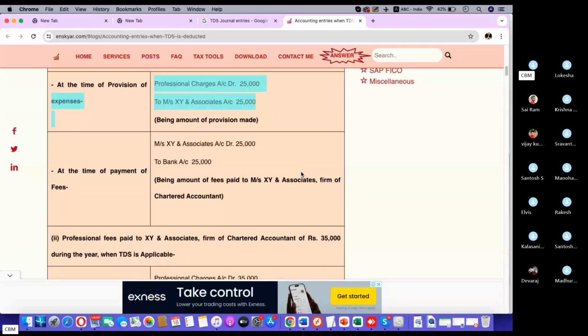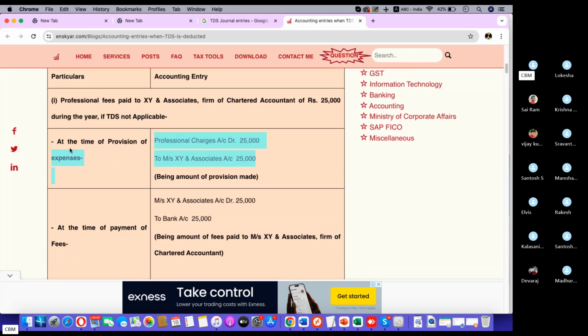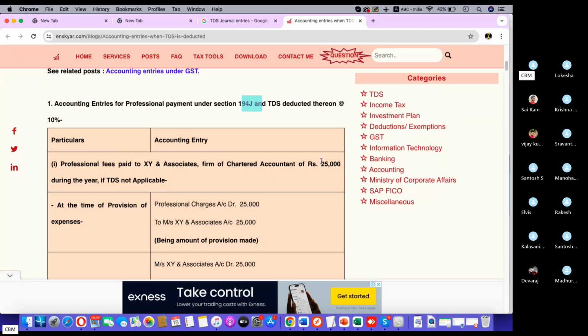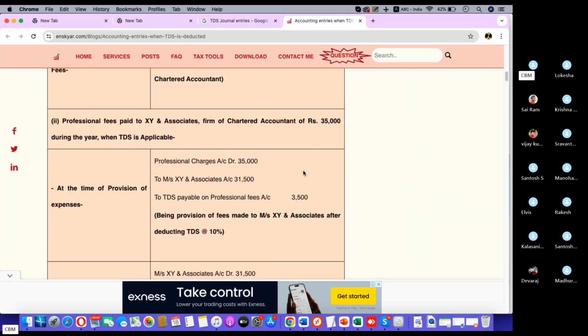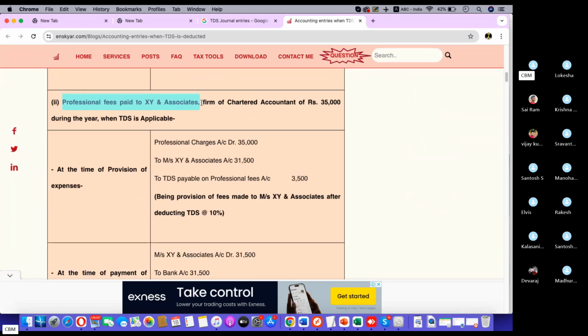If TDS is not applicable, this is the entry. At the time of payment of fees, Mr. Extra Associate Accountant A/c to bank account. TDS is not there because the amount is only 25,000. As per section 194J, the threshold limit is 30,000. If the chartered accountant provides service of more than 30,000, then TDS will be applicable, but here the amount is only 25,000, so no TDS.